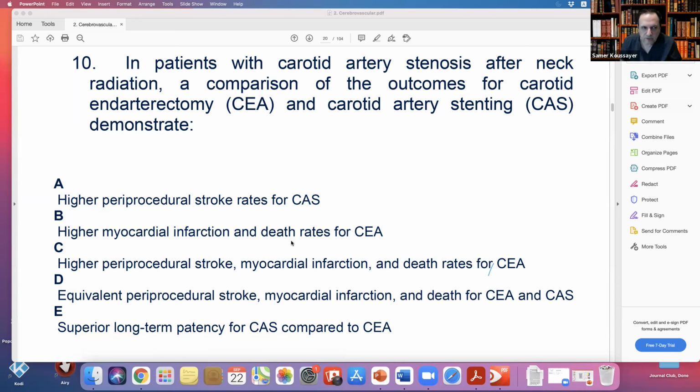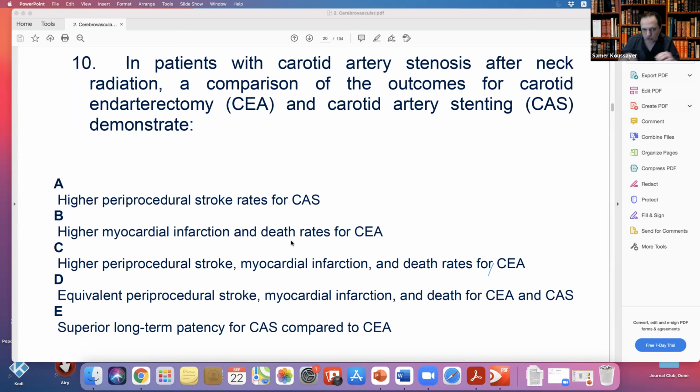Well, let's stop. Hypertrophic for stroke rate for stent. I mean, really, the stroke rate will not change if you have radiation or not. In general, I think the incidence of stroke after carotid stenosis from radiation is lower than in a normal patient with carotid stenosis. You know why? Because radiation causes intimal hyperplasia and damage. We don't see a plaque, the same as what we see, the atheroma in atherosclerotic disease. Mainly it is intimal hyperplasia.